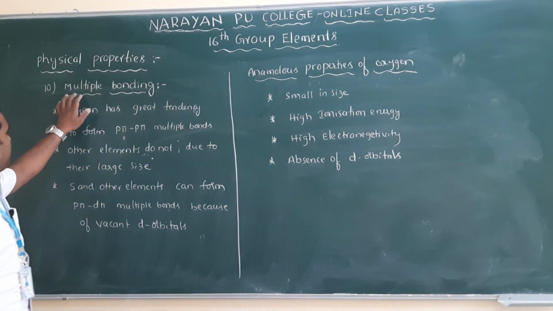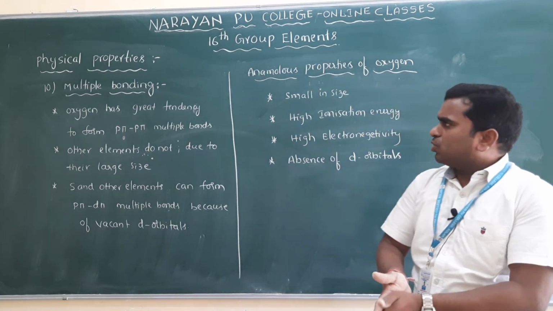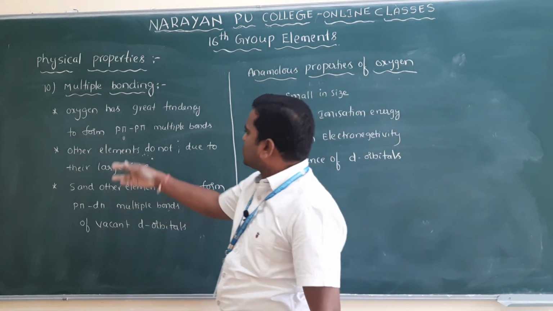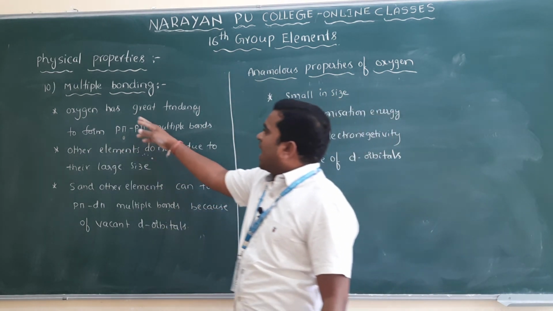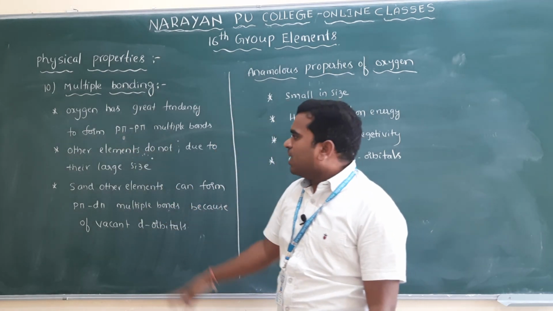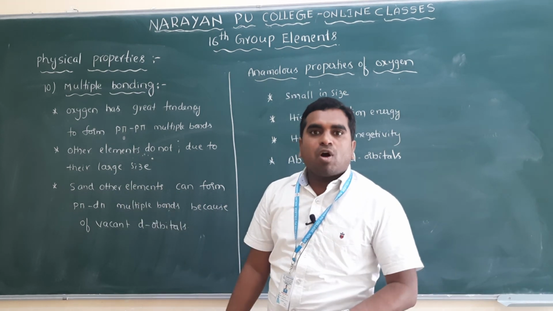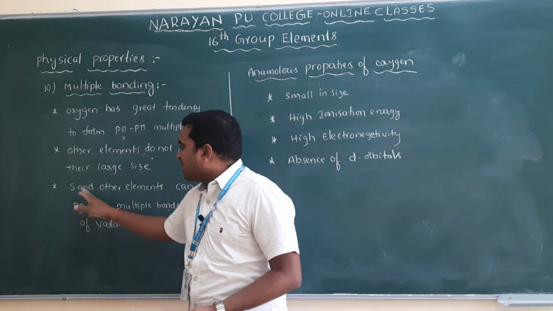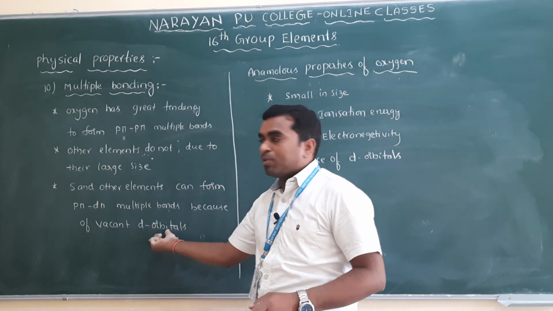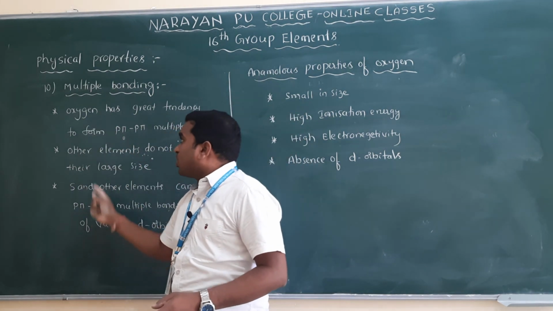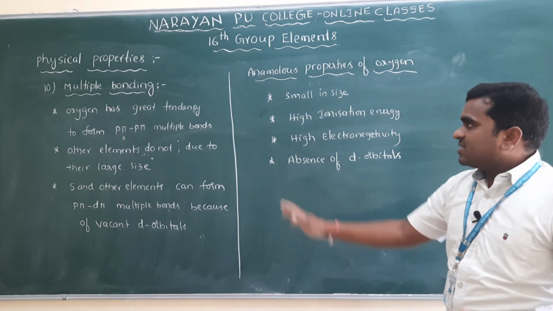So next, the last physical property here: multiple bonds. You know that as the first element in the 16th group, oxygen has the tendency to form p-pi p-pi multiple bonds, because of its small size and high electronegativity. But other elements do not, because of their large size. But they can form p-pi d-pi bonds. Sulfur and other elements except oxygen can form p-pi d-pi bonds because they have empty d orbitals. But oxygen cannot form p-pi d-pi bonds because oxygen does not have empty d orbitals.